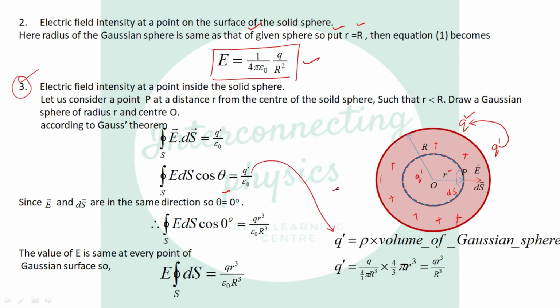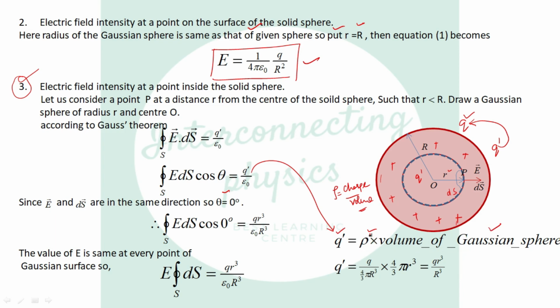You know what is rho? It is charge divided by volume. So what will be charge? Rho into volume of the Gaussian sphere, because we are taking q prime, which is enclosed in this Gaussian sphere. So we take the volume of the Gaussian sphere.